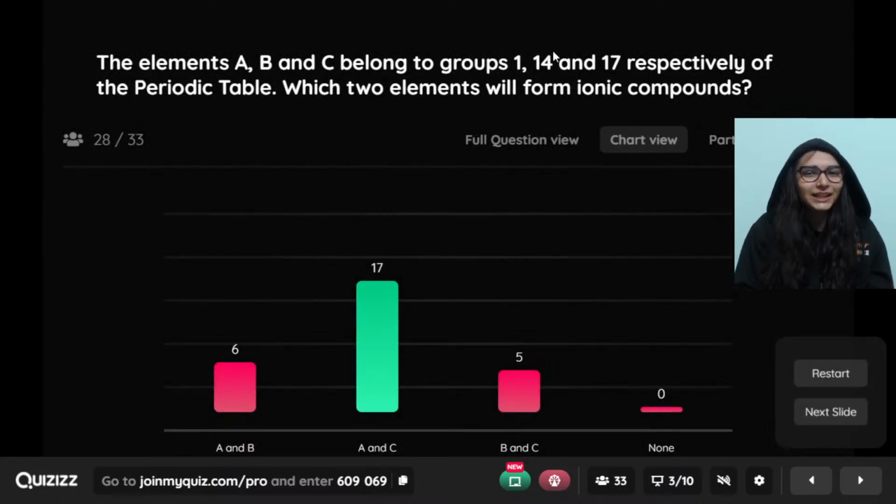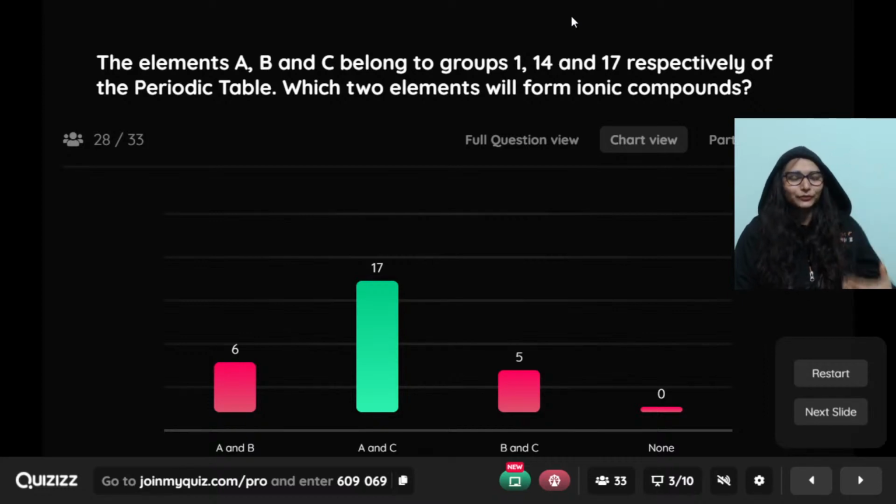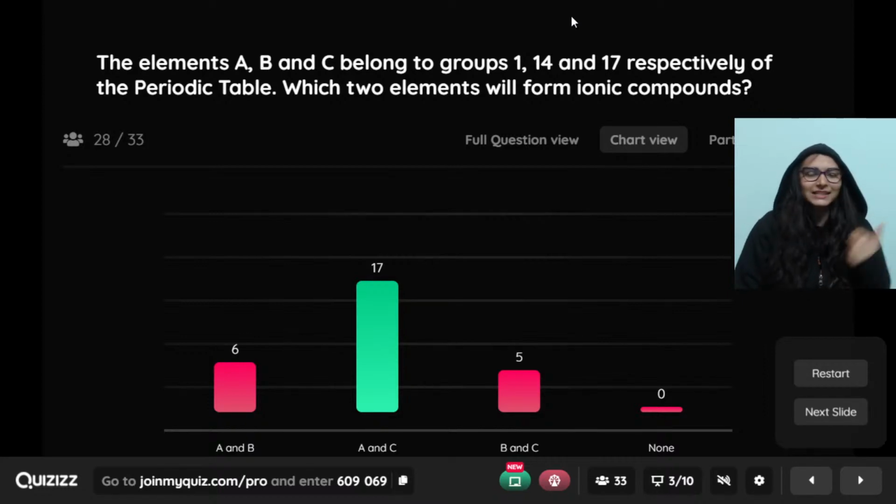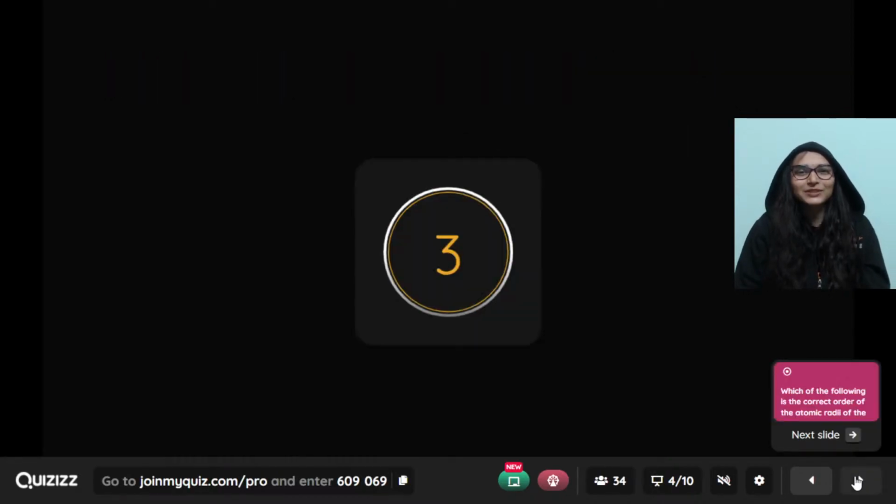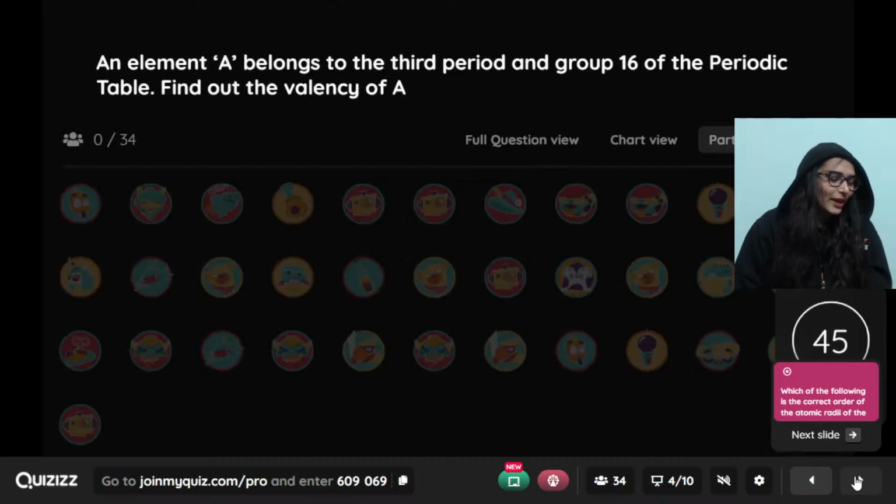Group 14 नहीं हो सकता, 100% covalent bonding होगी. So group 1 से है, it would have been a metal, 1 valence electron. Group 17, 7 valence electrons, non-metal. So A and C would be making an ionic bond. That was easy. Yes, that was easy. Second question on your screen.